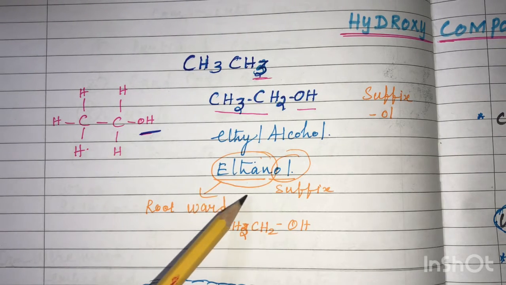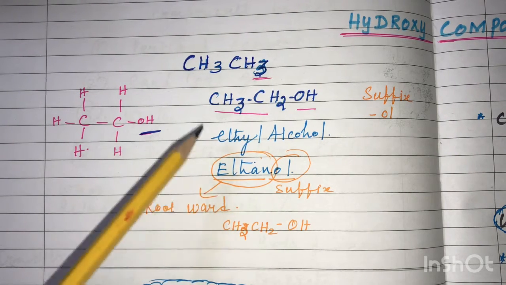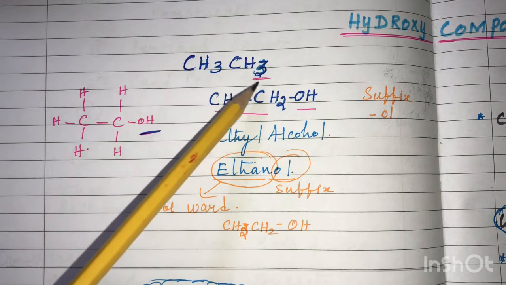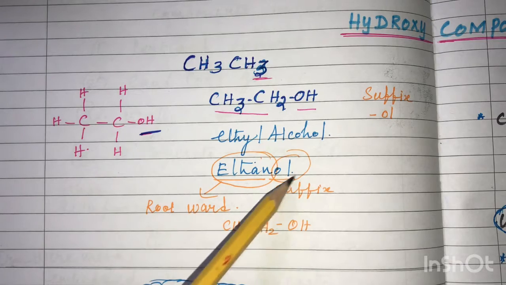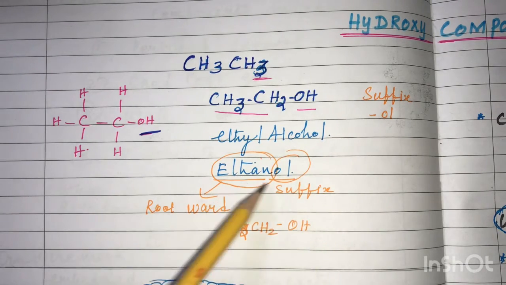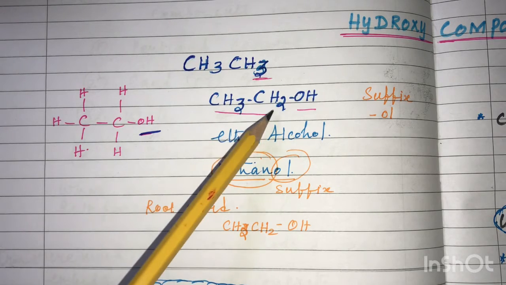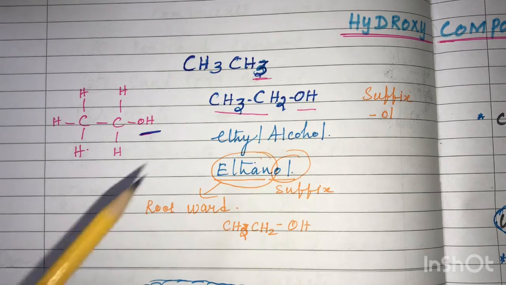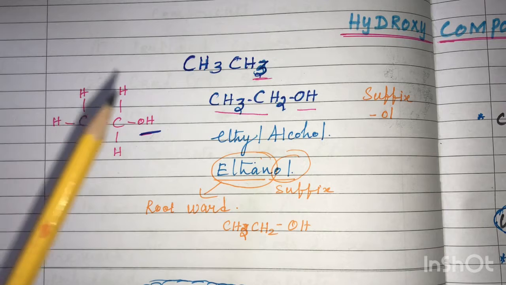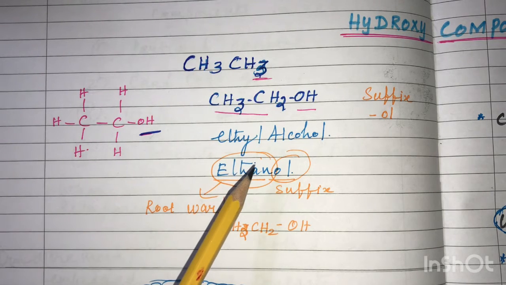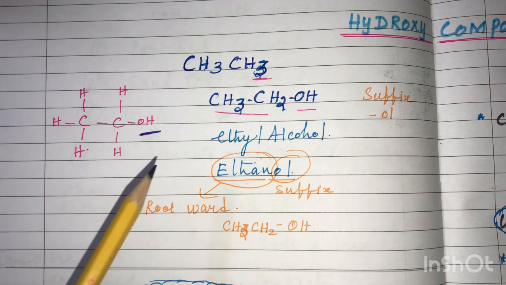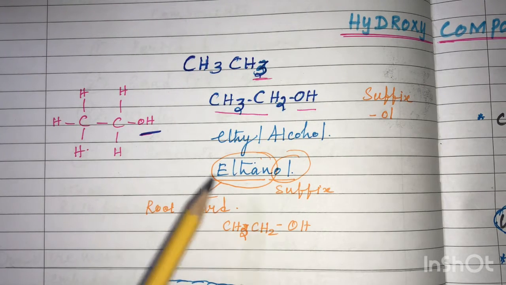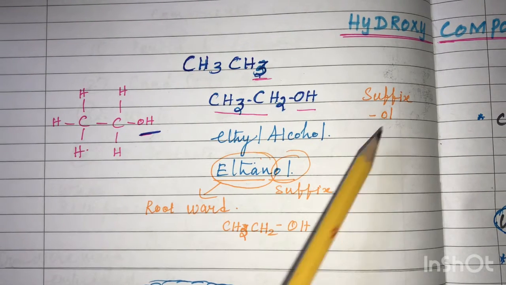The IUPAC name: the root word is derived from the hydrocarbon ethane, and the suffix is OL, so ethanol is the IUPAC name of the formula CH3CH2OH. So hydroxy compounds or alcohols are hydrocarbons in which one or more hydrogens are replaced by a hydroxyl group. Here the name ends with OL.